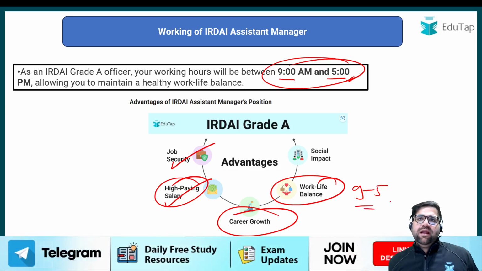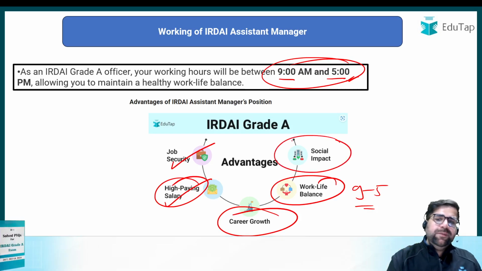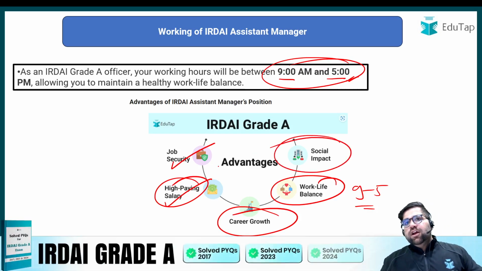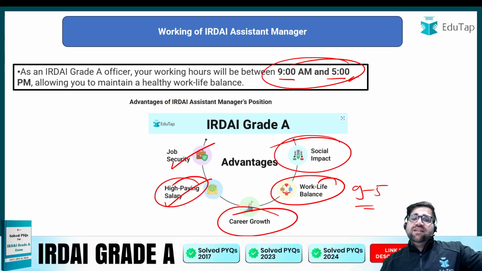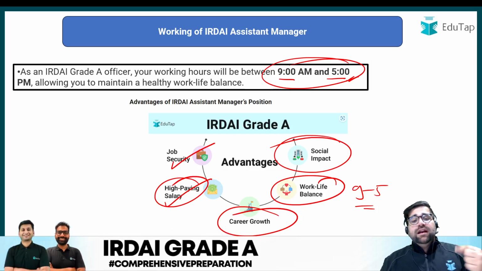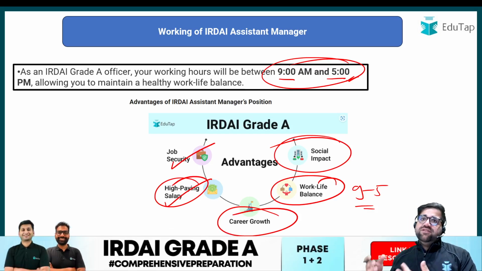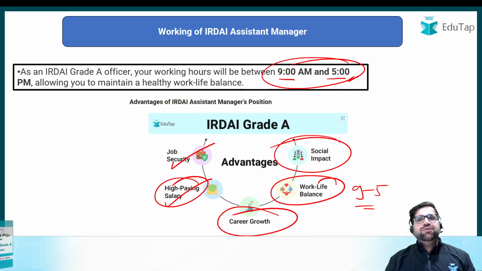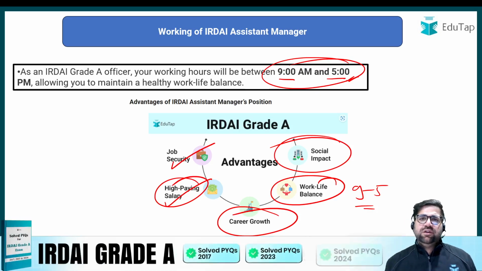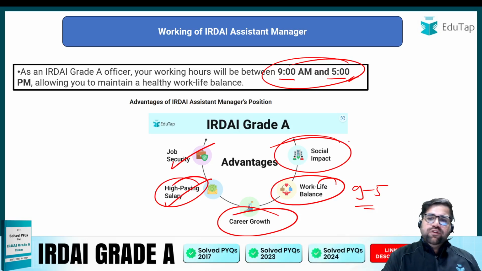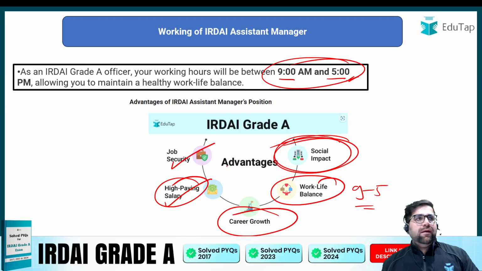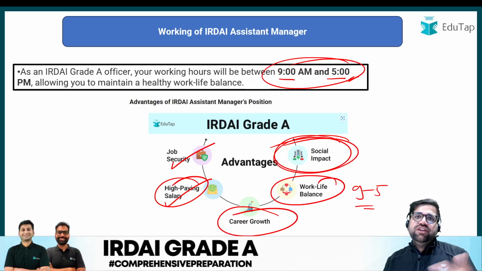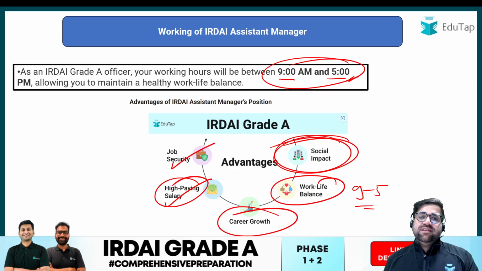You will love being an IRDAI manager, and yes, you will be creating some social impact because you are working as an employee of a regulatory body. And if you work as an employee of a regulatory body, definitely you will be making some policies which can affect the penetration of insurance. It can definitely lead to an increase in insurance policies as well, and today we all know that insurance is a must-have document. Okay, so you can create some social impact also by engaging with some NGOs which are working on the ground.